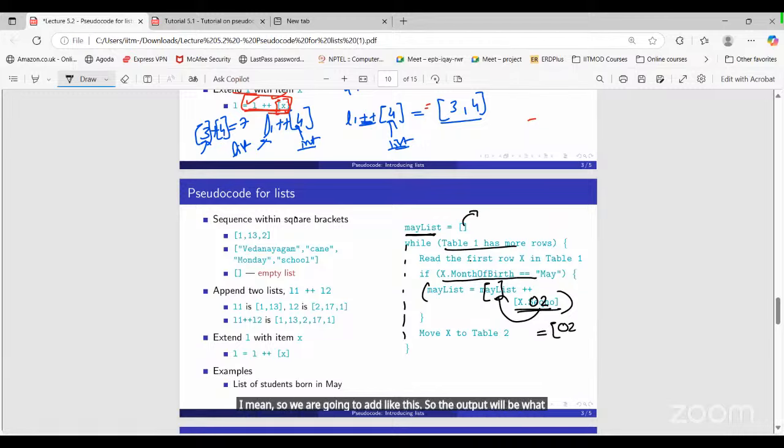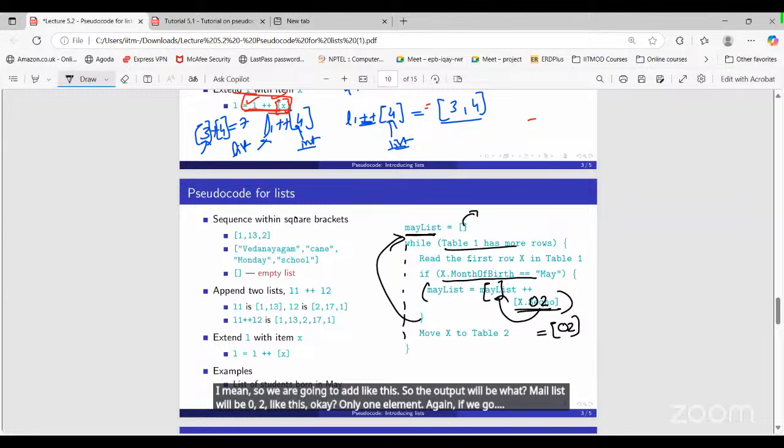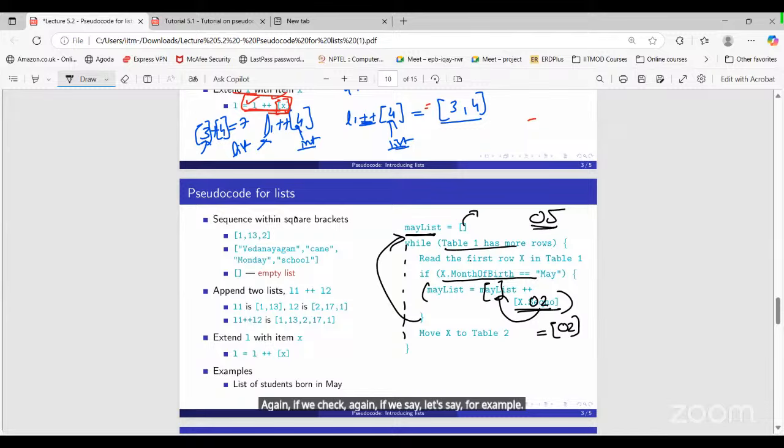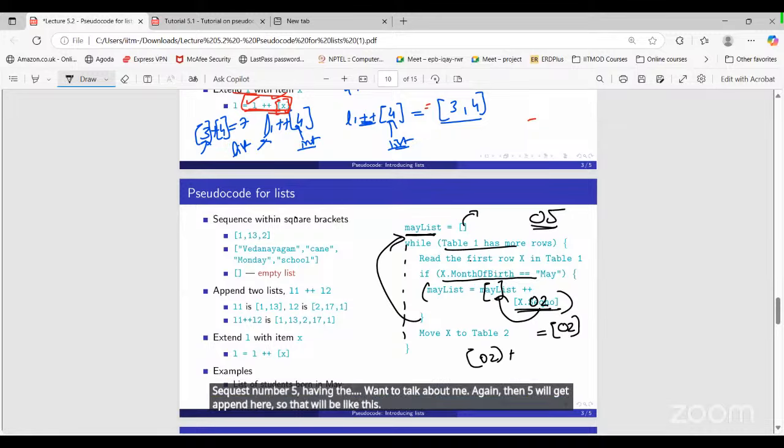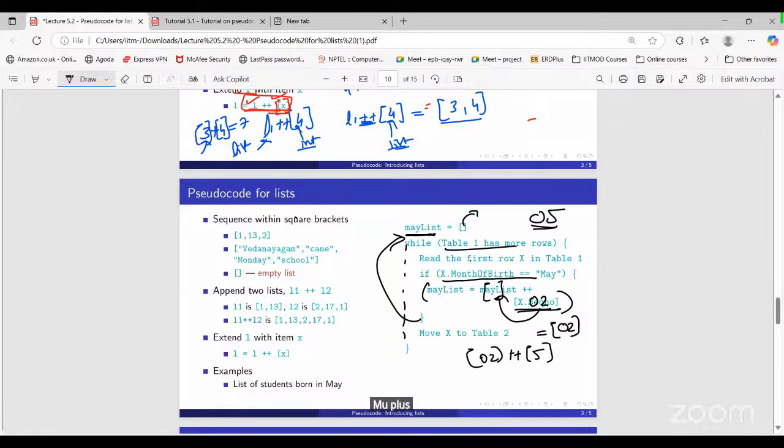The list will be 0, 2, like this. Okay, only one element. Again, let's say sequence number 5 has the month of birth May, then 5 will get appended here. So that will be 5 plus 5, let's say 0, 5. So that will be 2 comma 5, like this. So we are adding one element like that.